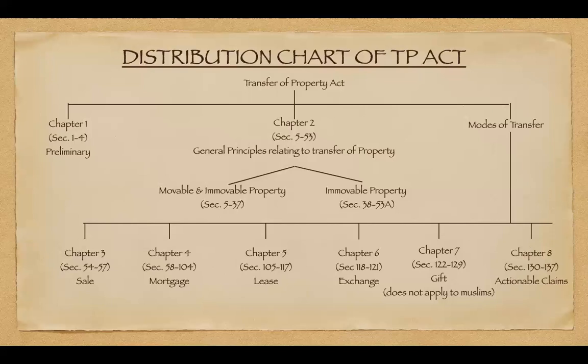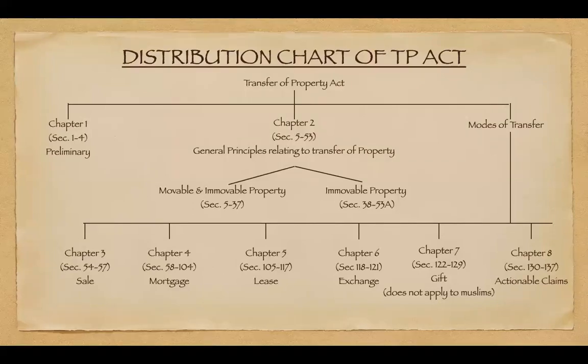First is transfer of movable and immovable properties, provided under sections 5 to 37. The next part is transfer of immovable properties, from section 38 to 53A. Here we have discussed how movable property is transferred, how immovable property will be transferred, what movable means, what immovable means.